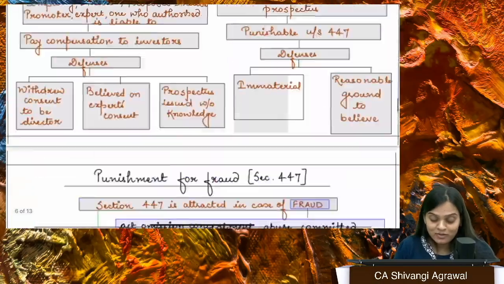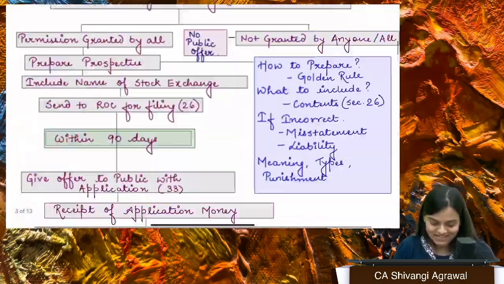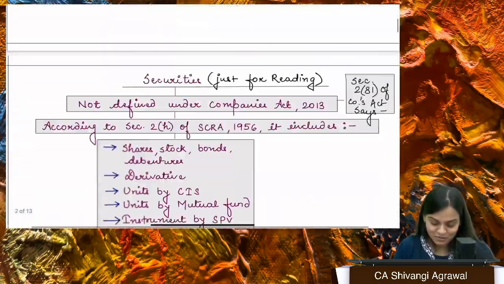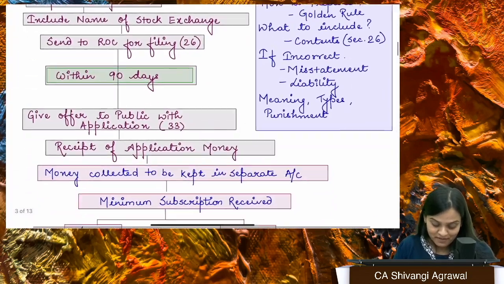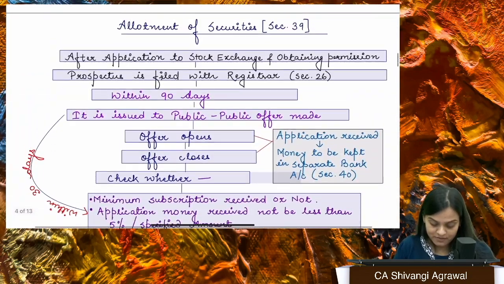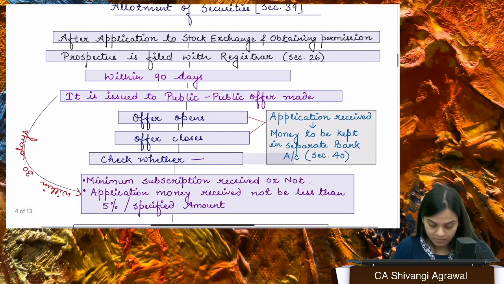Okay, I'll go with the same sequence as I have written. I will not switch here and there. It will only create some confusion for you. Okay, so here till so far we have done. Let's begin with the allotment part, right?